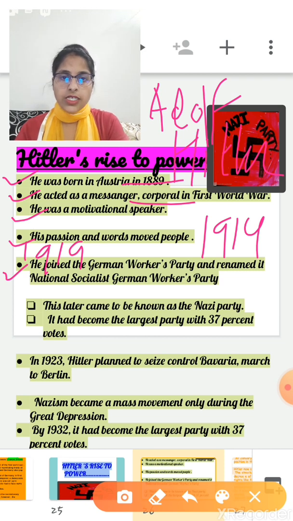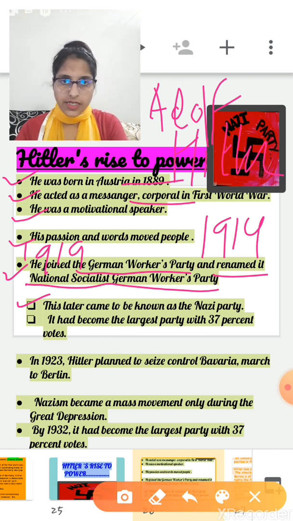Adolf Hitler joined a small group called German Workers' Party, right? In 1919, Adolf Hitler first joined an organization called German Workers' Party, and he subsequently took over this organization and renamed it National Socialist German Workers' Party, and this party later came to be known as Nazi Party.